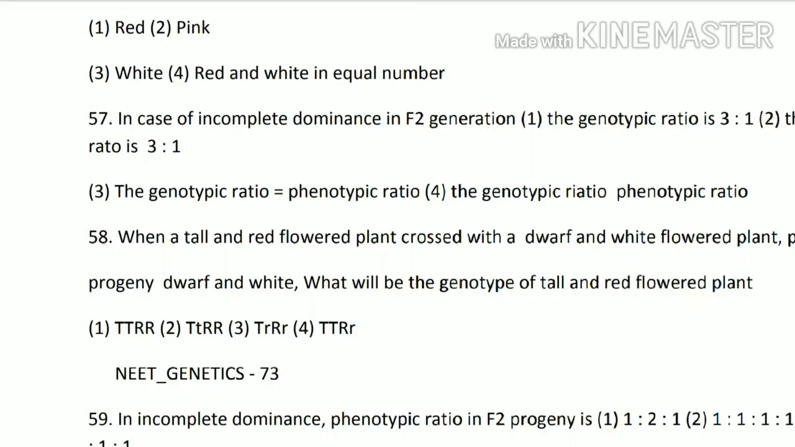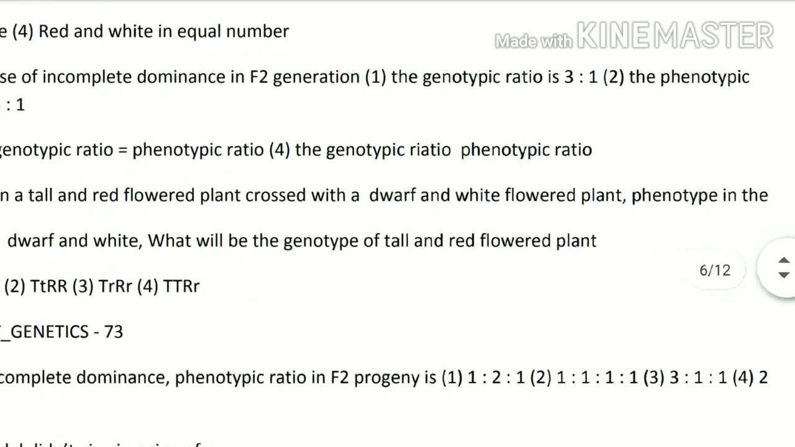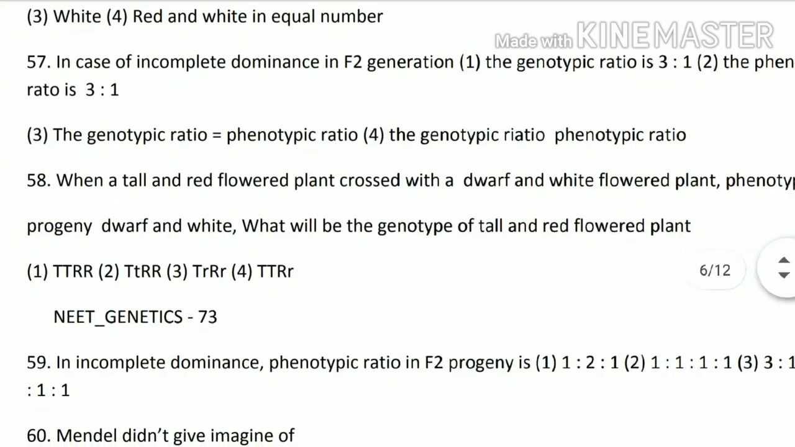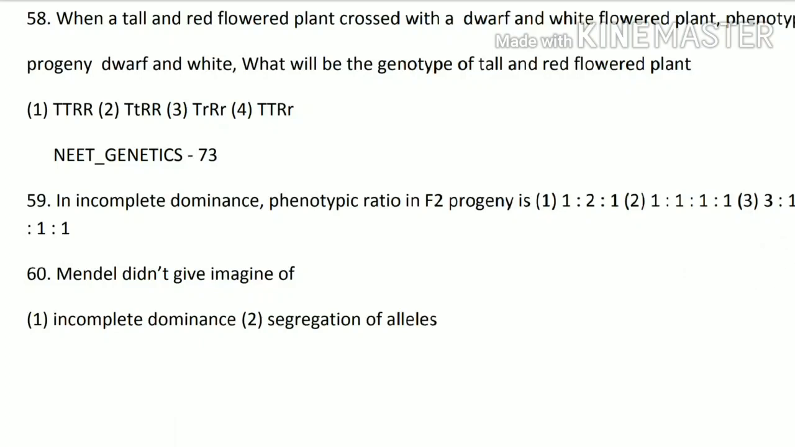Next, 58th question. When a tall and red flowered plant crossed with a dwarf and white flowered plant, phenotype in the progeny dwarf and white, what will be genotype of the tall and red flower plant? So इसमें आपको सॉल्व करना पड़ेगा ये भी क्रॉस, you have to make a cross and then you have to tell the genotype. आपको जीनोटाइप बताना है कि कैसा होगा. So after solving you will find that genotype is capital T small r, capital R small r. That means option third is the correct option. Next question. In incomplete dominance, phenotypic ratio in F2 progeny is, so it is always 1:2:1. That means option 1 is the correct option.